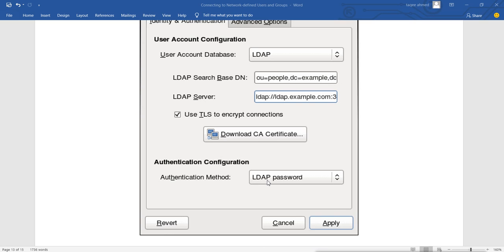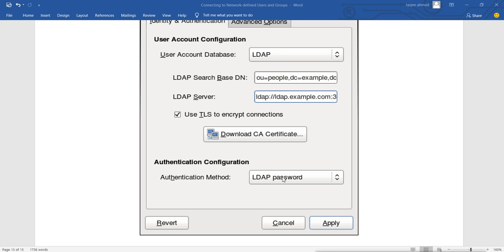Here also we can use this Kerberos authentication. So if you want to use Kerberos authentication, then you can select Kerberos from here. Now before selecting Kerberos, you have to have Kerberos configured first. You have to configure the Kerberos server, then you can use this Kerberos authentication.